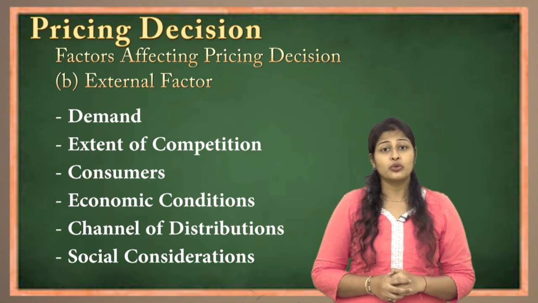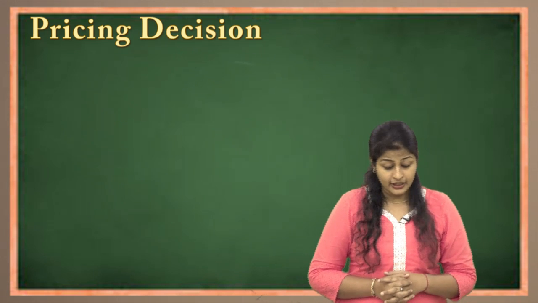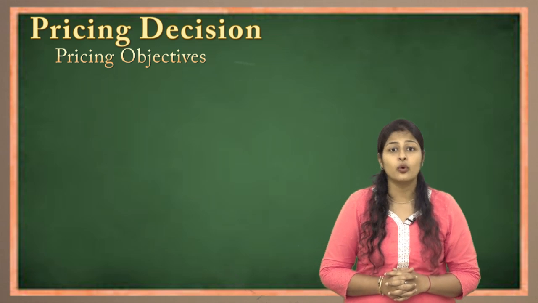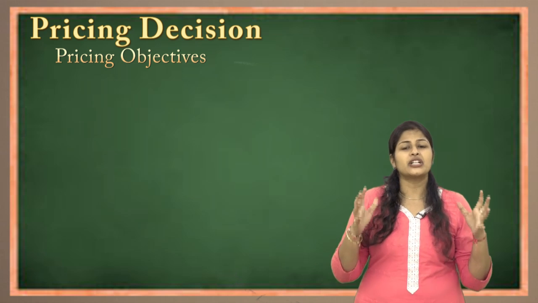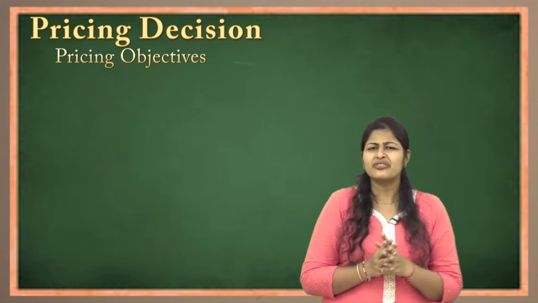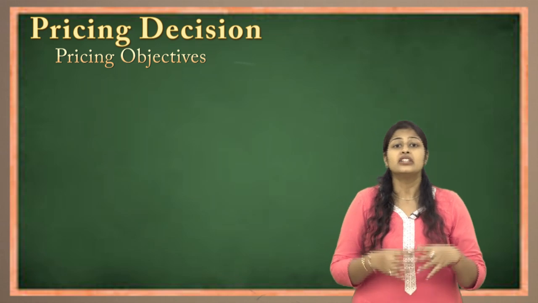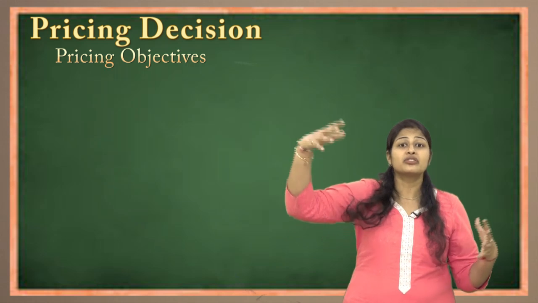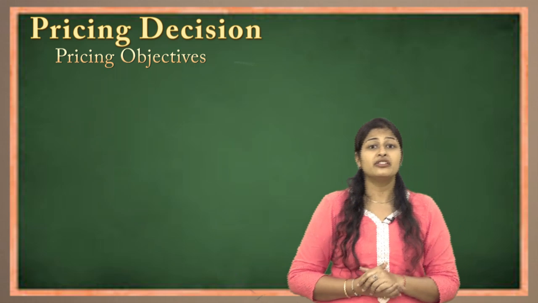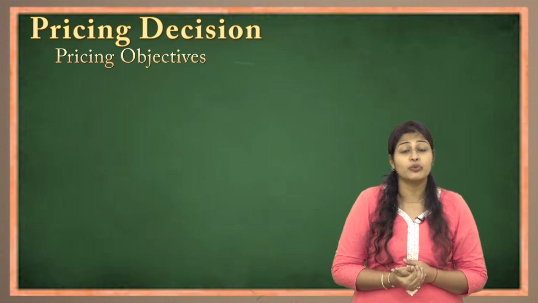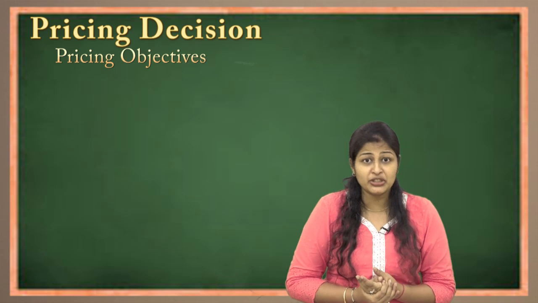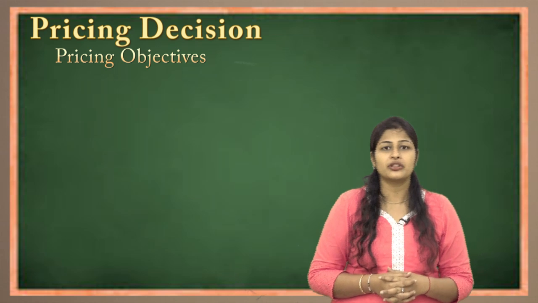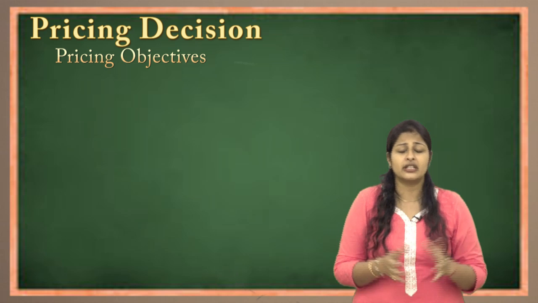The next question we go for, related to pricing, is pricing objectives. Now, what do you mean by objective? Objectives are the goals which are set by the manufacturer in order to achieve them. For example, tomorrow if you start a business or take up a job, why do you do it? Obviously to earn, but earn what? There are different visions kept by every individual. For someone money is important, for someone position is important, for someone creating their image is important. So there are different reasons why a particular person joins a job or works for an organization.